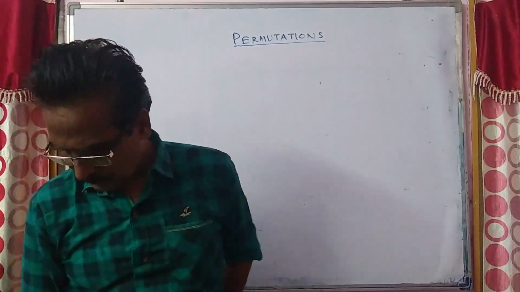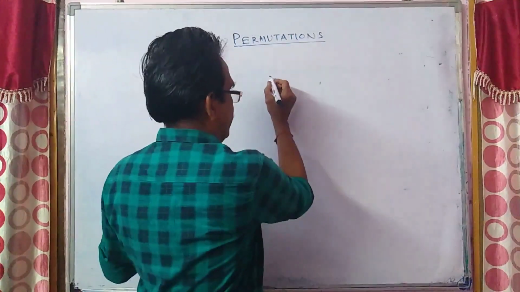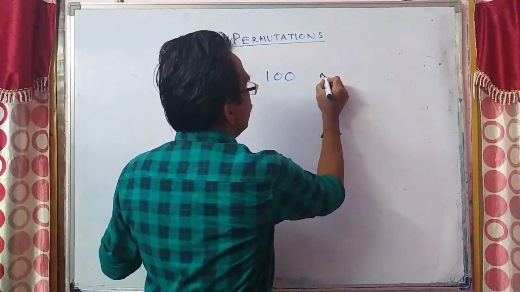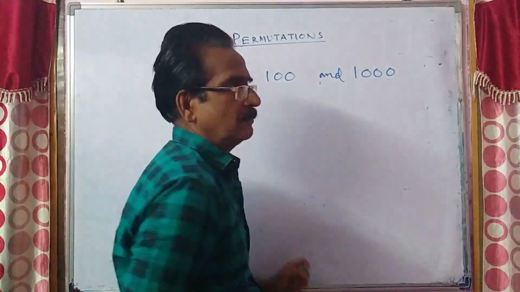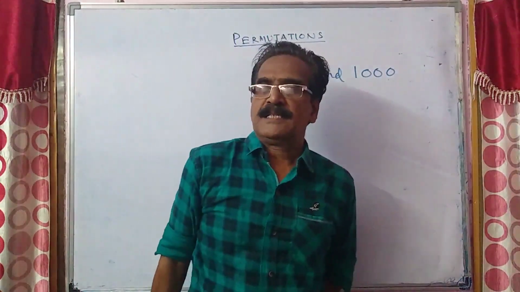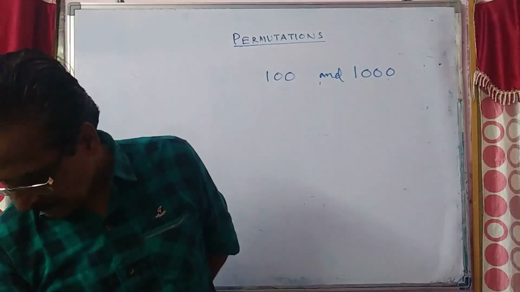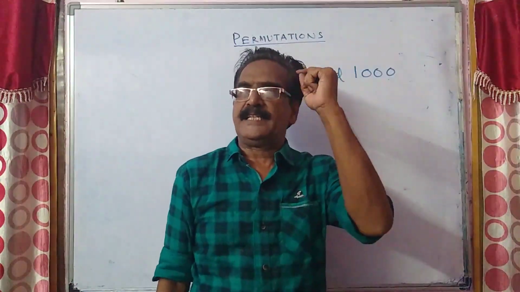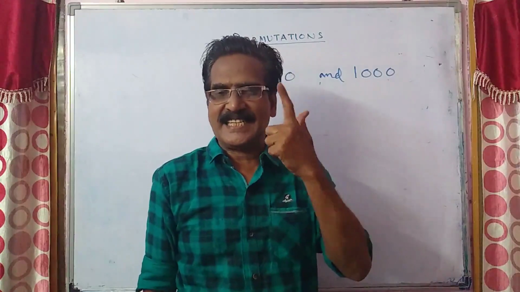Next problem. How many numbers are there between 100 and 1000 such that at least one of their digits is 6? At least one of their digits is 6.